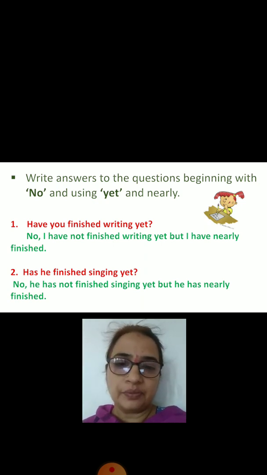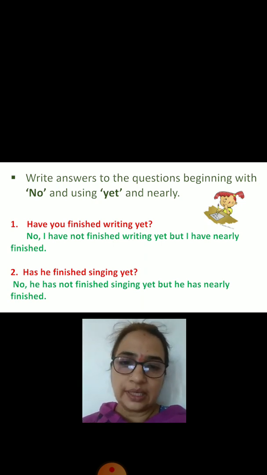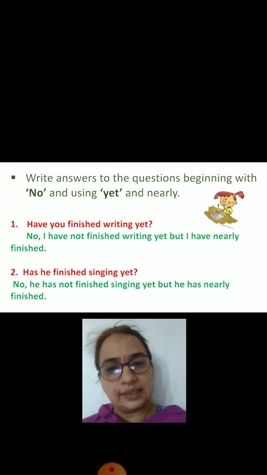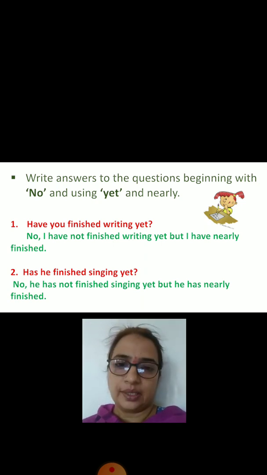Now, how we have made the changes while writing the answer, children? The first thing, we have started our answer with no, followed by comma, and we have written the question as it is, just interchanging the place of pronoun and to be's form. No, he has not finished singing yet. And after that, we have added but. But he has nearly finished. Easy? Okay, let us see the next question.